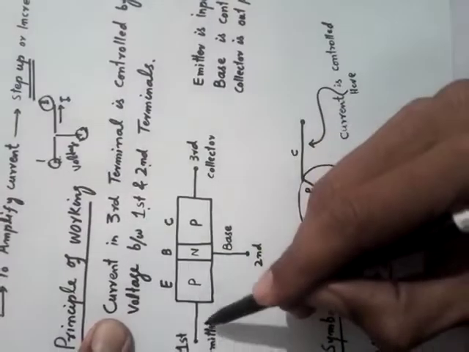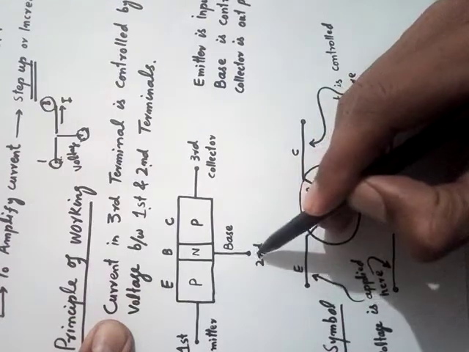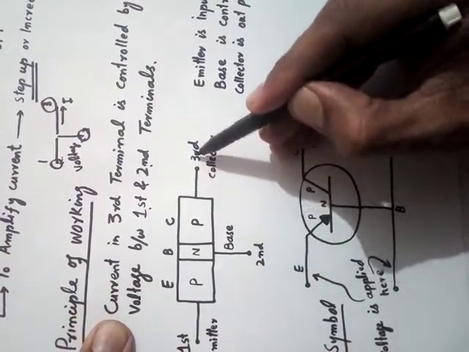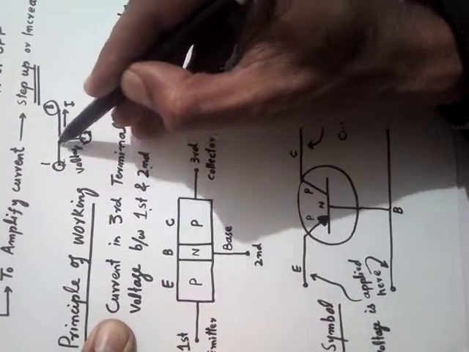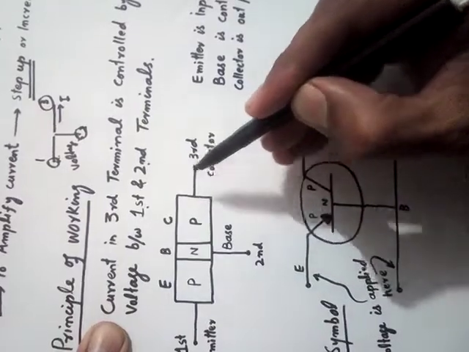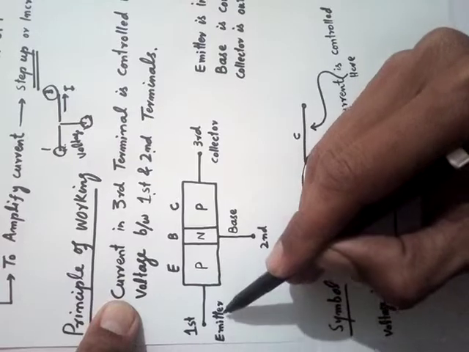Okay, one terminal is this one, it is the first terminal. The second terminal is connected here, it is the second terminal. And the third line or third wire or third terminal is this one. I showed you, this is 1, this is 2, this is 3. The first terminal is called the emitter.